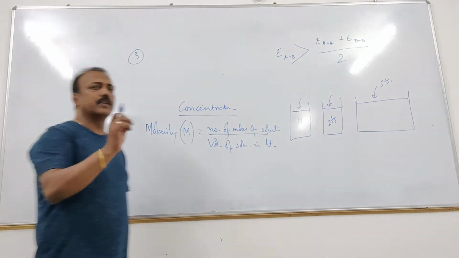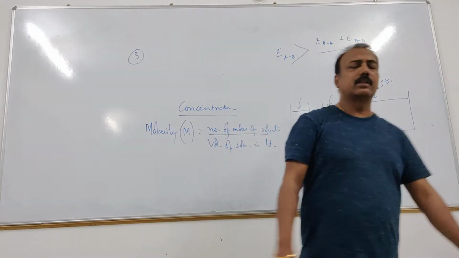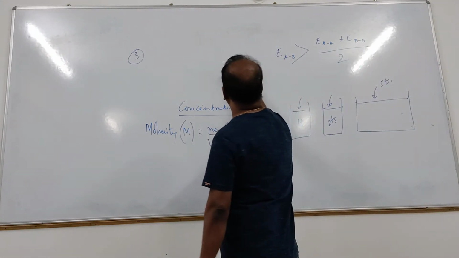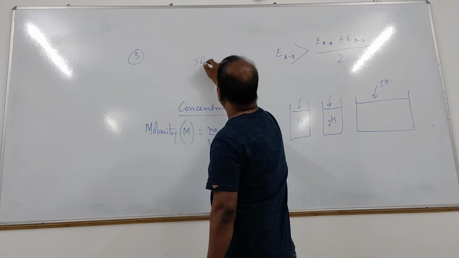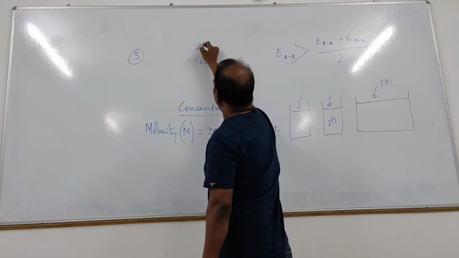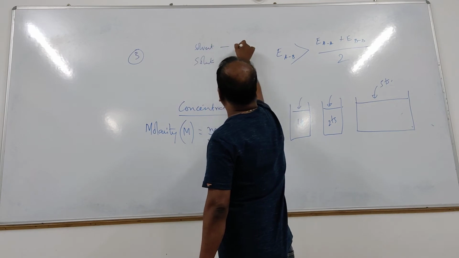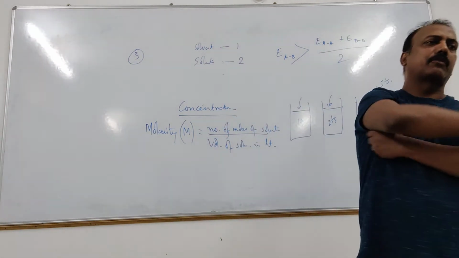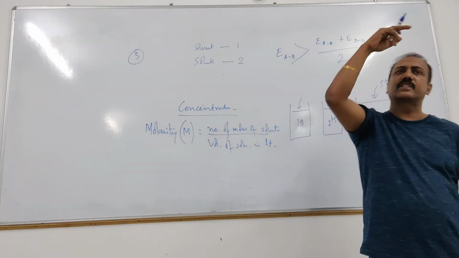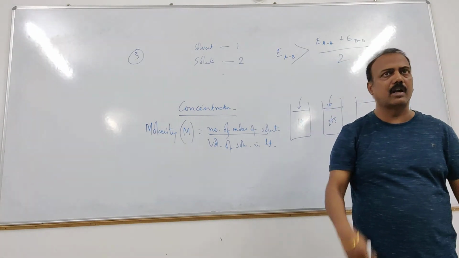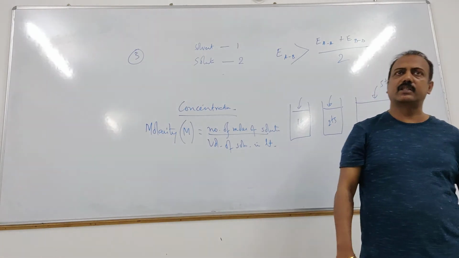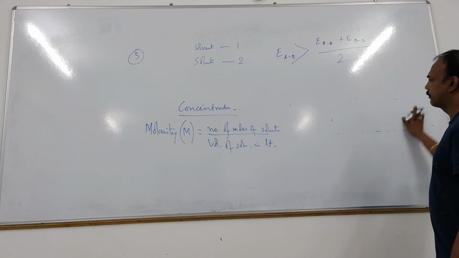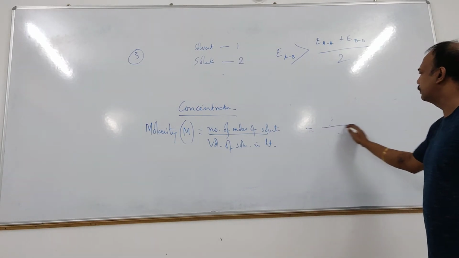Now in the solution chapter, solvent we are going to represent by suffix 1, and anything of solute we are going to represent by suffix 2, because solvent is more in amount, so that is number 1, solute is less in amount, so that is number 2. So mathematically we can write molarity equal to number of moles of solute.